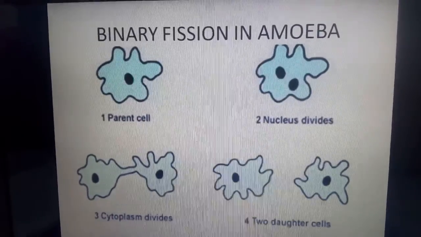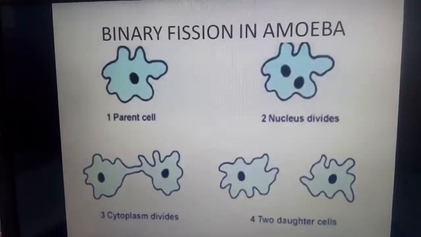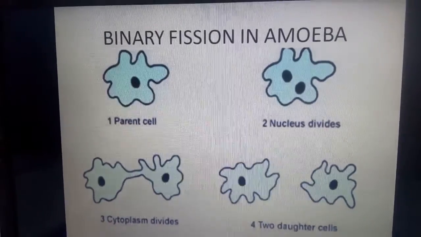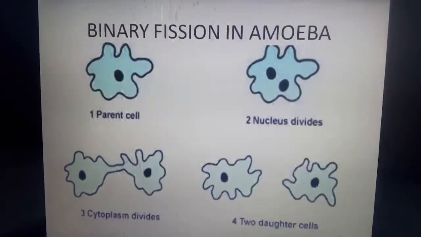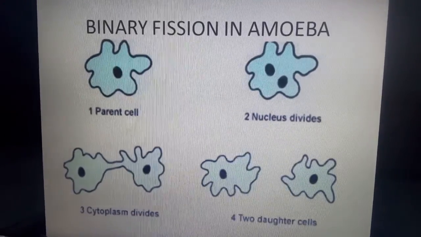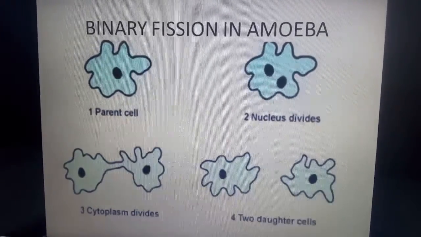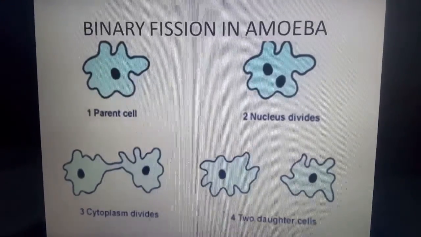In that case, how can the individual divide by binary fission? The fission occurs in a definite orientation, starting from the whip, then it goes on. In this way, in leishmania also binary fission happens, where the organism divides into two.